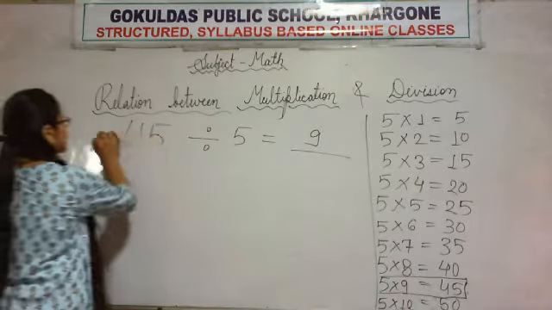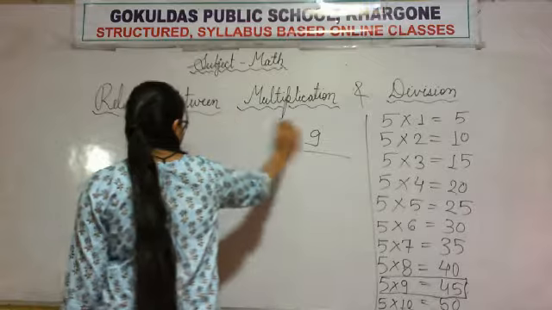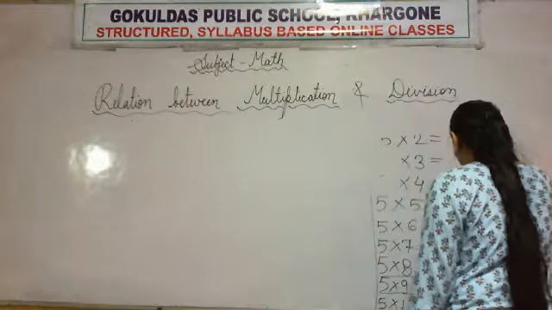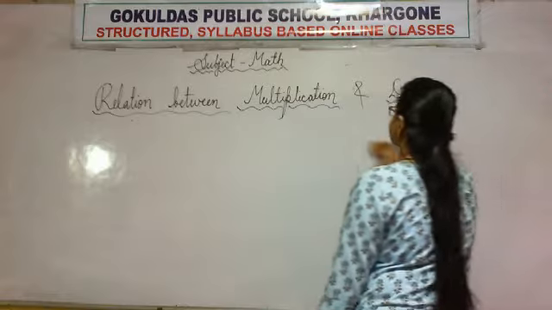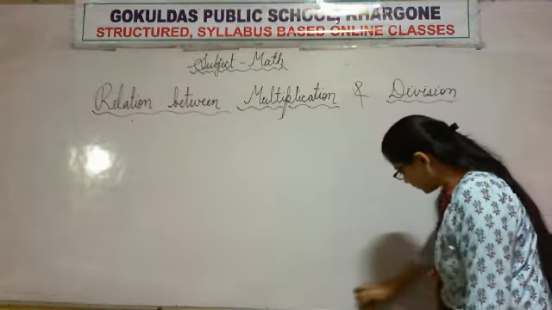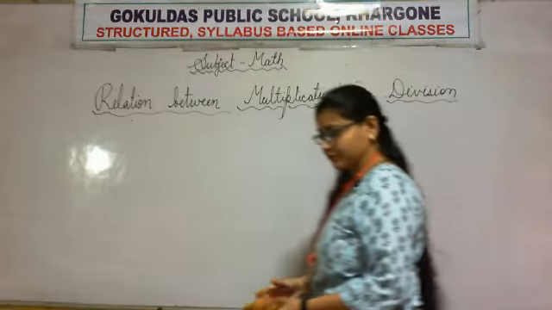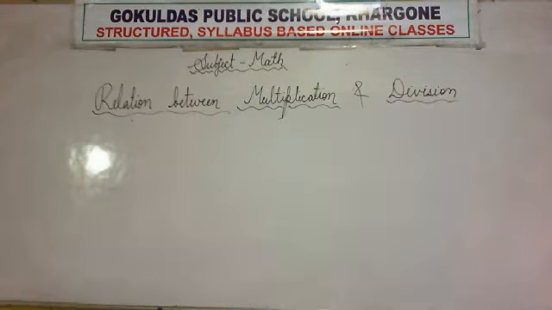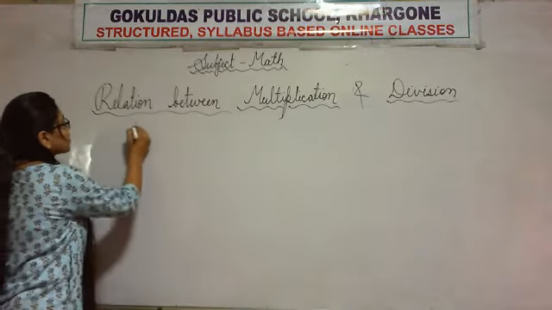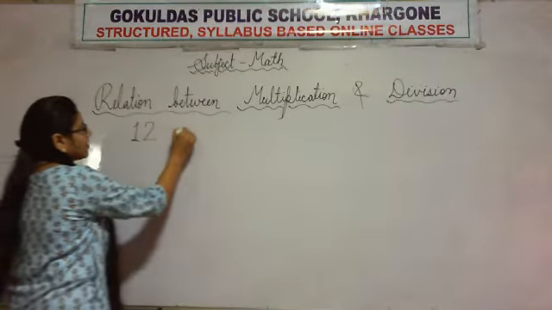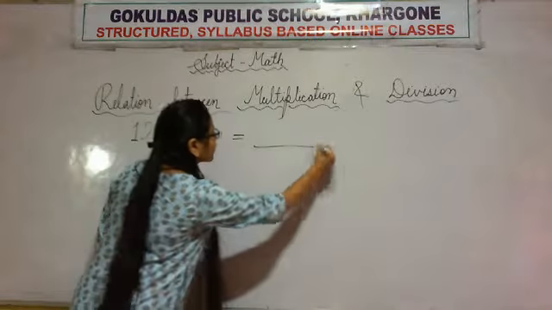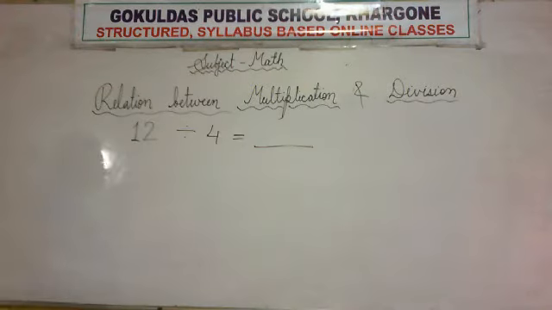Okay. So let's see one more example, dear students. Before it, let me rub the board. Yeah. So the next example is, let's say, 12 divided by 4. What will the answer be?